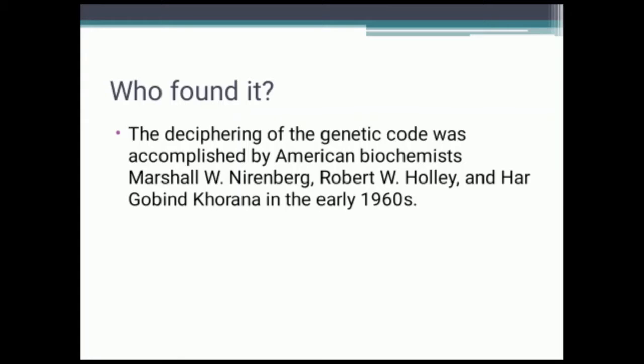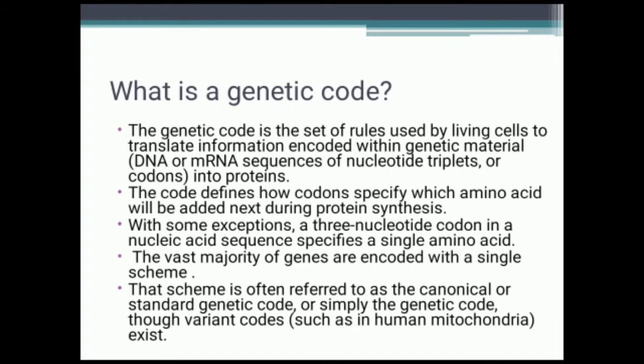The genetic code was first discovered by Marshall W. Nirenberg and others like Robert W. Holley and Har Gobind Khorana in the early 1960s. And what is a genetic code?